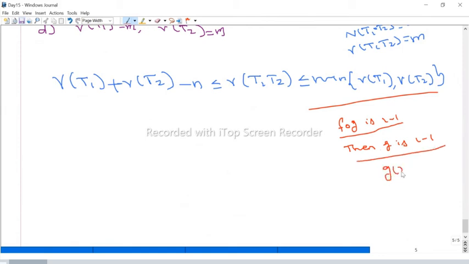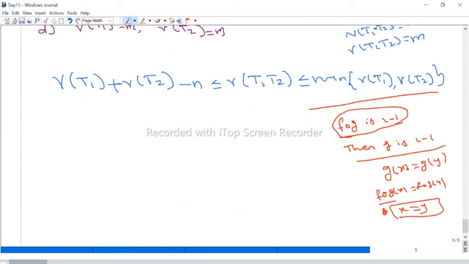Suppose I am taking G of X equal to G of Y, and we have to prove X equal to Y. Now apply F on both sides. Therefore F composition G of X equals F composition G of Y. This is nothing but F of G of X, but F composition G is 1-1. Therefore X should be equal to Y. Therefore, if the composition of two functions is 1-1, the first function G should be 1-1. Clear? Now in our problem, it is given that T1 composition T2 is bijective.